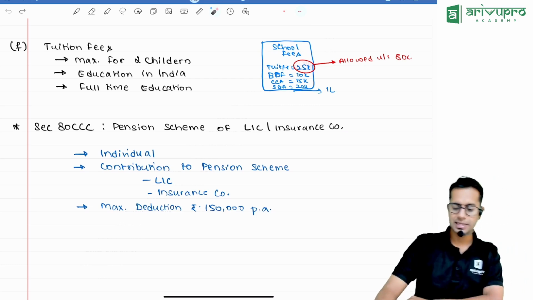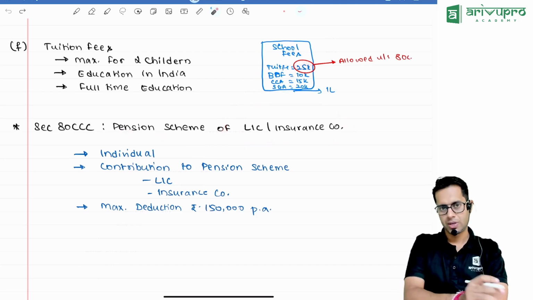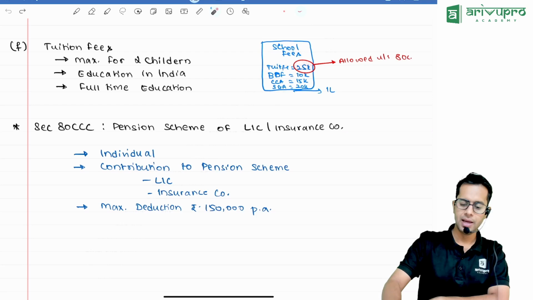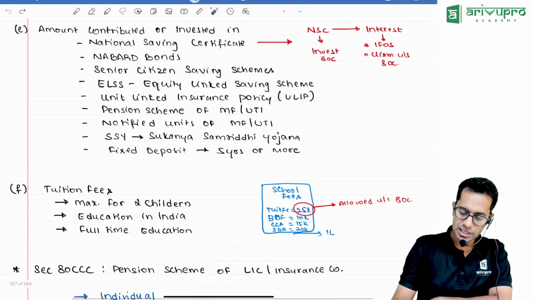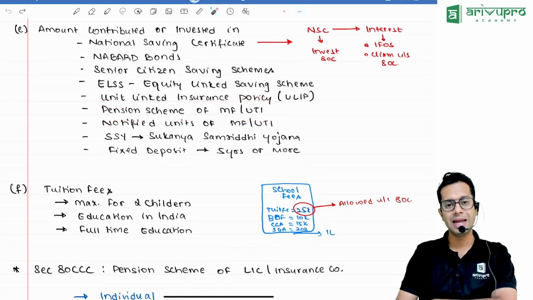80CCC. What does 80CCC talk about, sir? Pension scheme of a life insurance policy. There are a lot of different types of pension schemes. Like previously we saw the pension scheme of which company, sir? A pension scheme of a mutual fund or Unit Trust of India, that is covered under 80C.